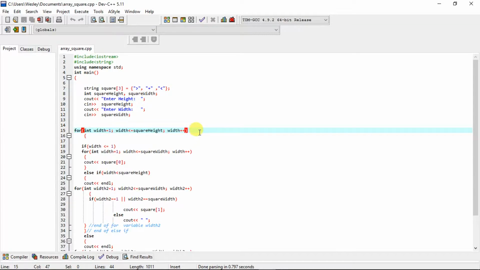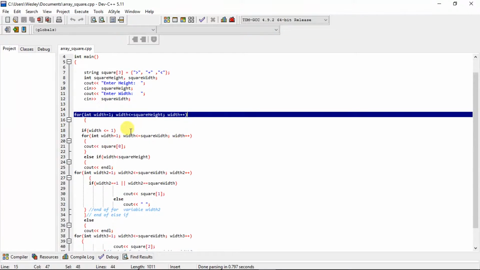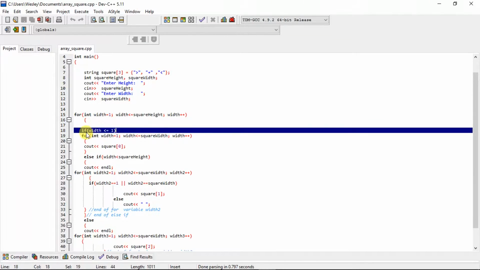But first we must create a nested for loop. This loop will add elements into our array until it has been filled to the numbers that were previously inputted by the user. We want our loop to start at 1, so we will create an integer called width and initialize it to 1. Next we will see if the width is less than or equal to the square height, and if so, we will add 1 unit to our square. Then we add an if statement to test whether the width is less than or equal to 1.